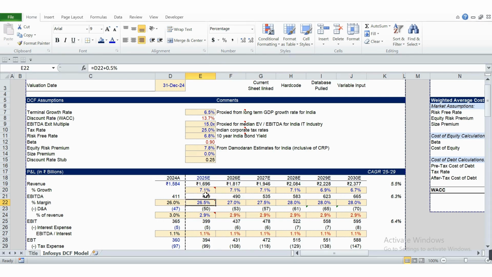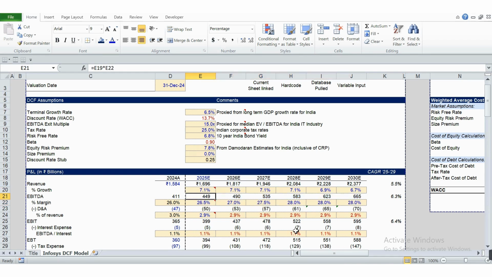Then we have EBITDA estimates. EBITDA is taken on margins. Right now we have 26%, as you can see here. I checked what margins the industry players have. For TCS, I found it somewhere around 27 or 28%.